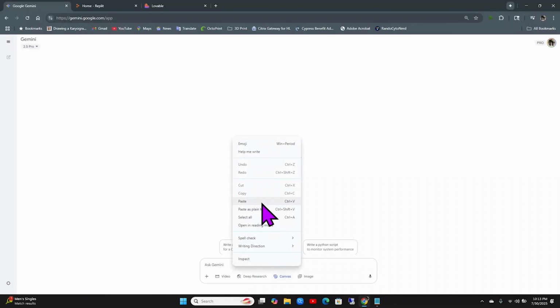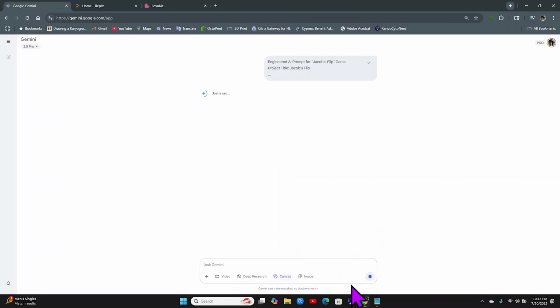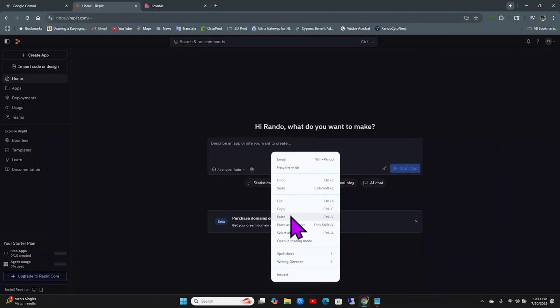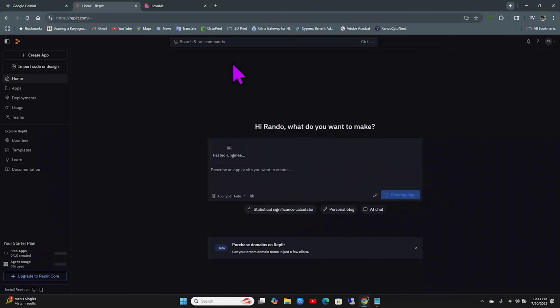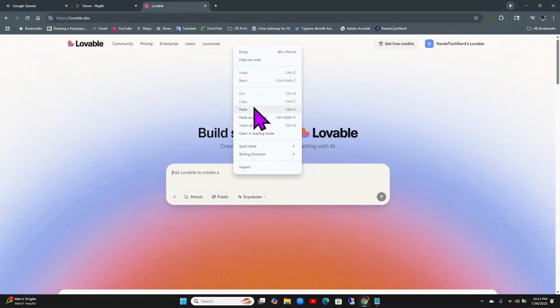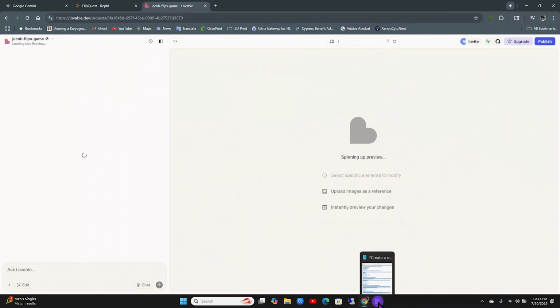I actually used AI to help me come up with the prompt. So I'm just going to make sure it's on Canvas. That's the coding version. And send it. I'm going to Replit. Already logged in. Paste it. Start chat. Lovable. Paste it. Start chat. And while it is making these, we can go over the prompt.